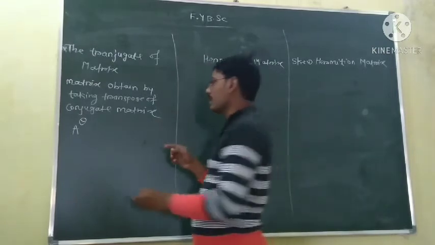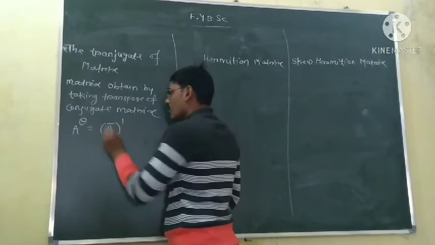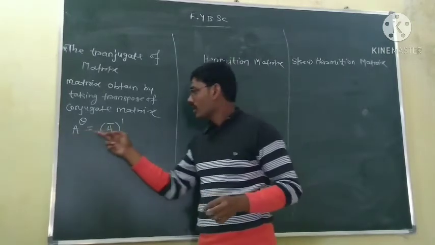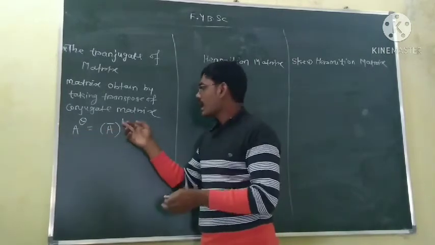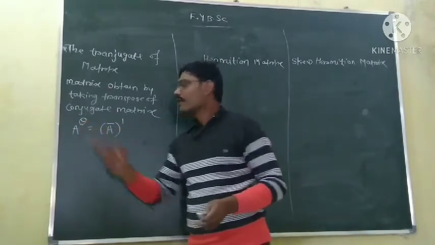So it is nothing but the transpose of the conjugate matrix. Matrix A is given, we take the conjugate matrix, and the transpose of that conjugate matrix is called A conjugate transpose, denoted by A theta.